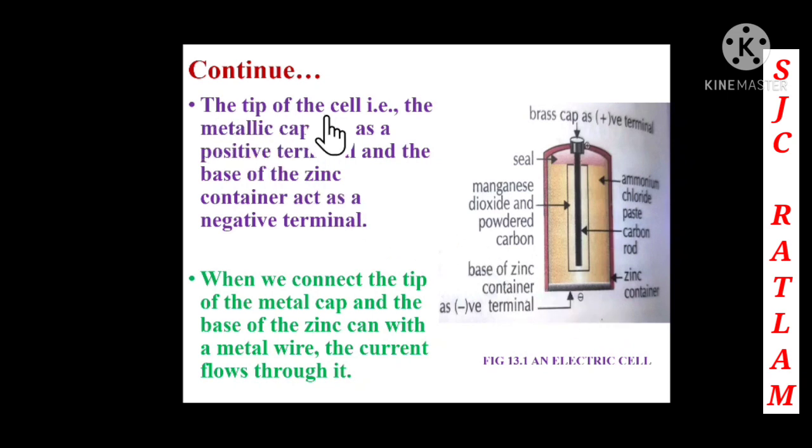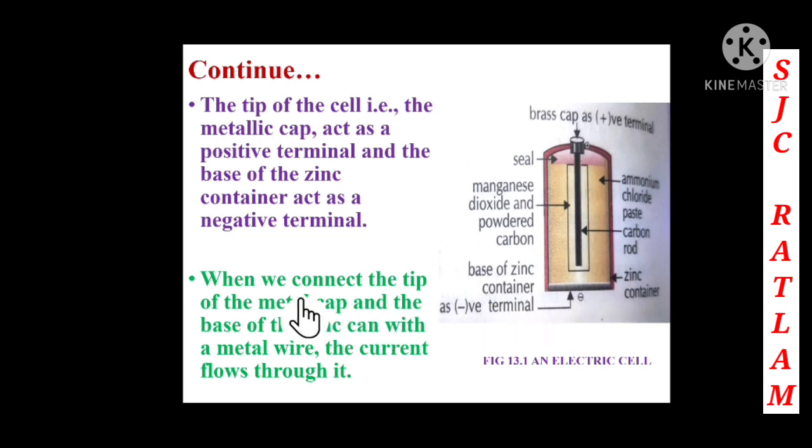The tip of the cell, that is the metallic cap, acts as a positive terminal, and the base of the zinc container acts as a negative terminal. Here you can see that the tip of the cell, that is this metallic cap, is acting as a positive terminal. You can see it with a plus sign, and the base, this zinc container, has a minus sign. So the base, that is the zinc container, is acting as a negative terminal.